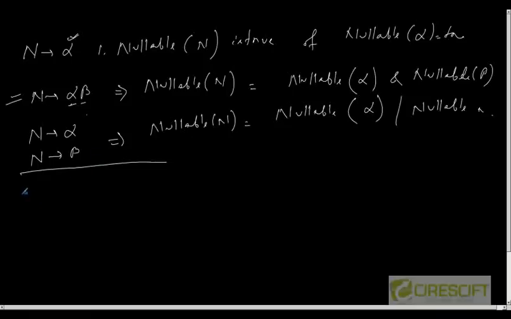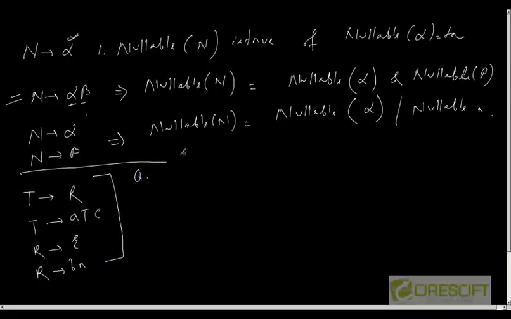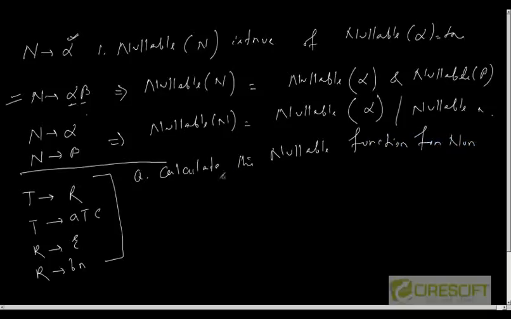Suppose I have a grammar: T is ATC, R is epsilon, and R is BR. So my question is, calculate the nullable function for the non-terminals. Okay. So what will be my nullable R?